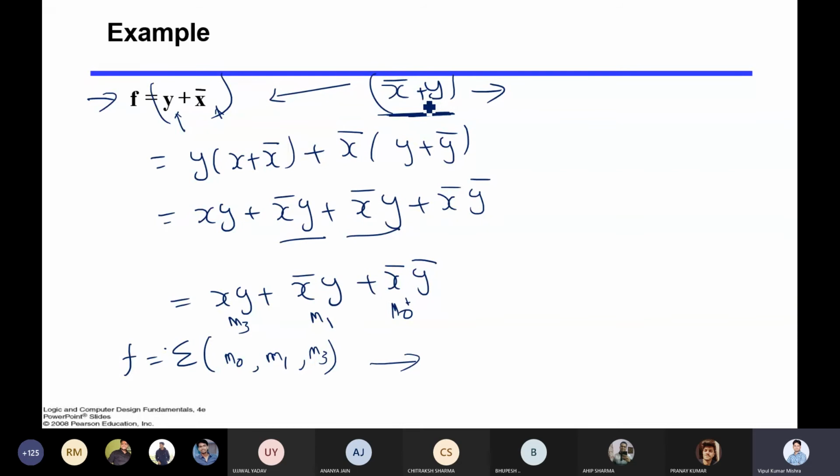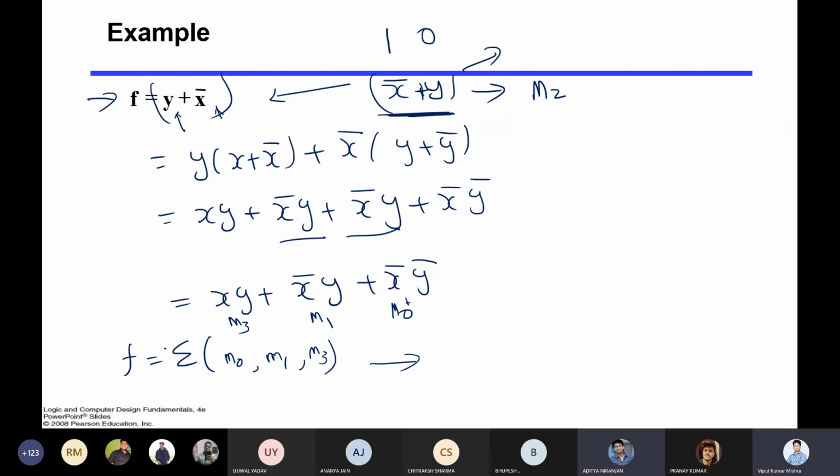Whenever you have max term, it is complemented. It will be 1. Sir, x into y. X dot y. No, I'm saying how to represent this in the max term. What number will you get from here? Okay, sir, since it is a complement, 1 will come. So it is 1 0, that is M2, you can say. Sir, this is a little difficult to understand. Don't worry, we'll do more exercises, then it will be more clear. Sir, how did this become M2?